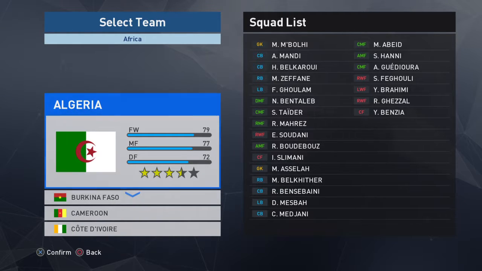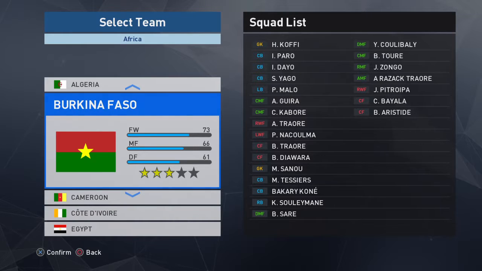Now for the national teams themselves, take Algeria. If the lineup wasn't correct, I just made sure that it was correct, added players that needed to be added, and removed some default players that the game added and stuff like that. So as you can see, Algeria is trimmed down. Burkina Faso is also another team that's participating in the tournament. So there you go.